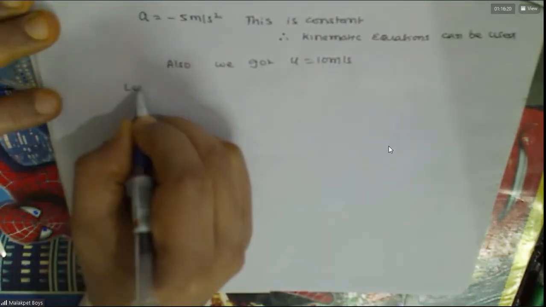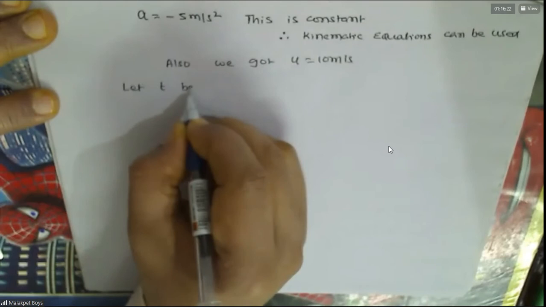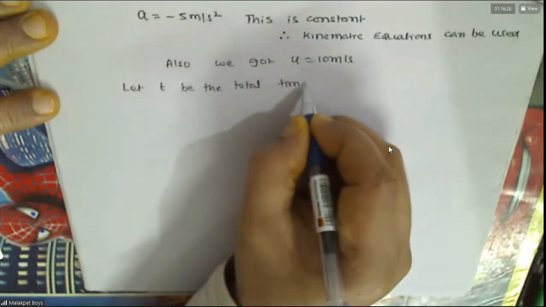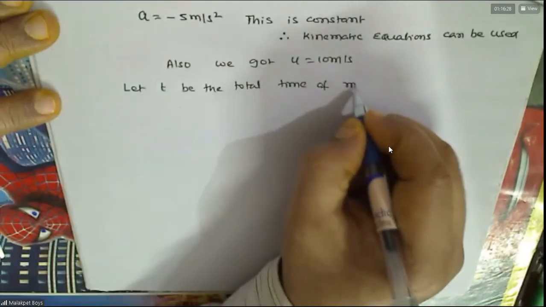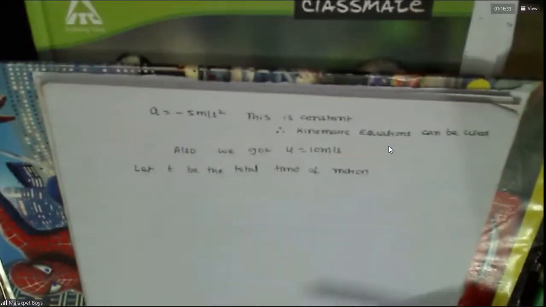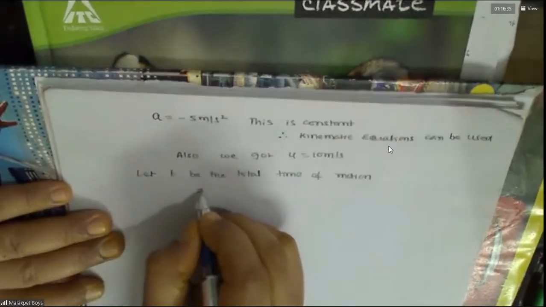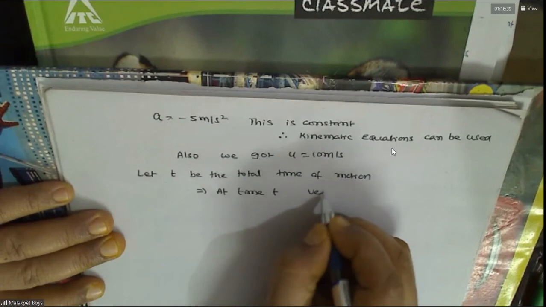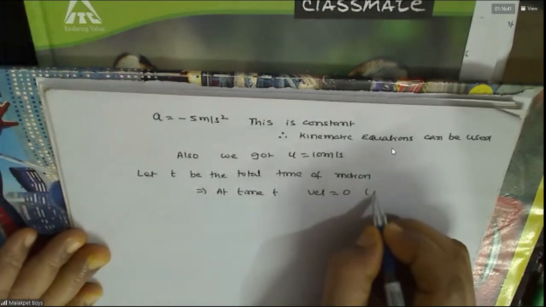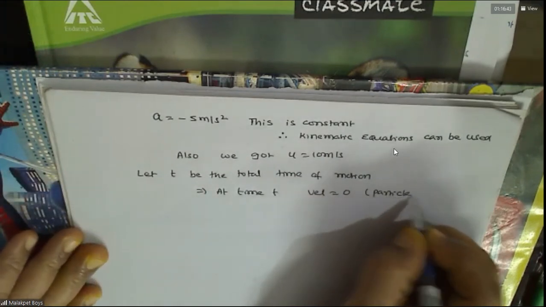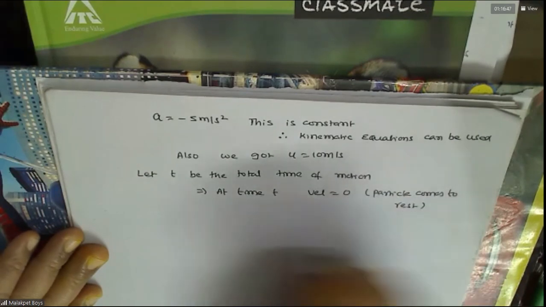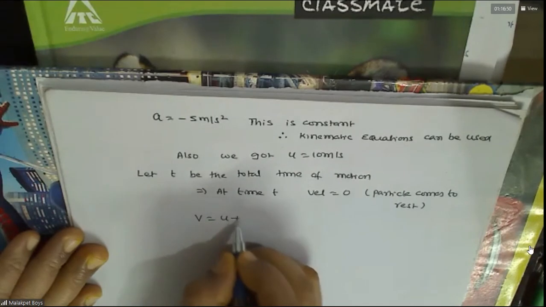So let T be the total time of motion. What is the meaning of total time of motion? That means at time T, velocity will be 0. That means the particle comes to rest, no? So I am using V equal to U plus AT.